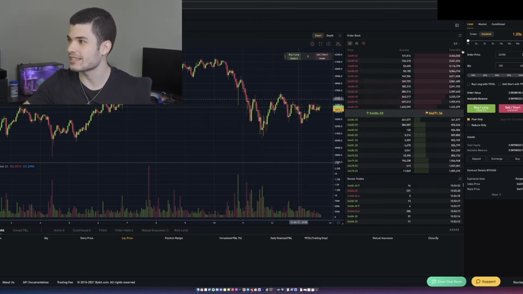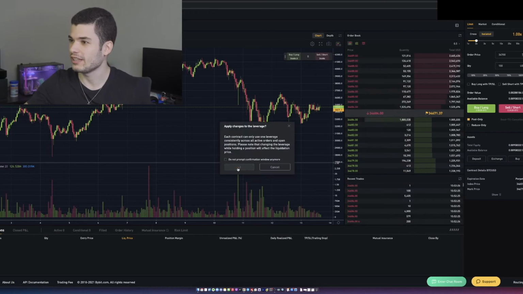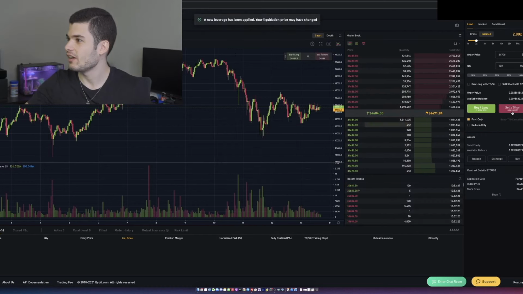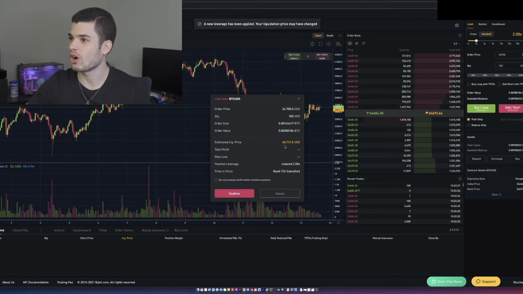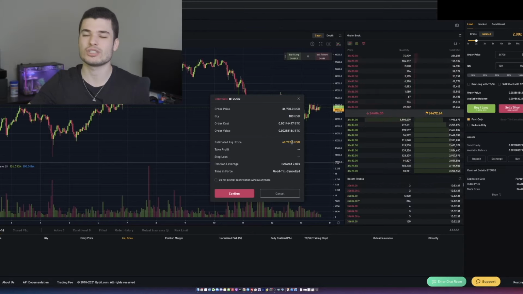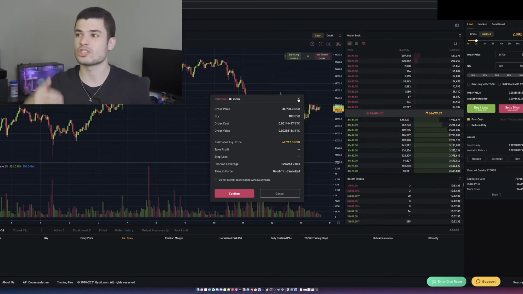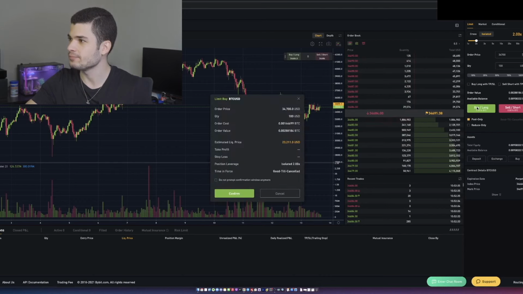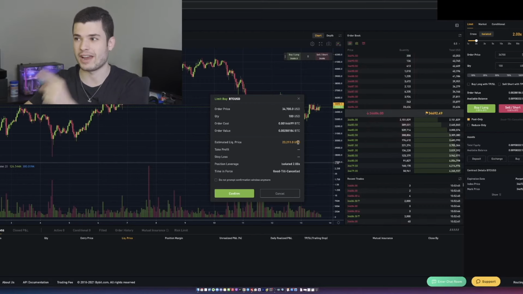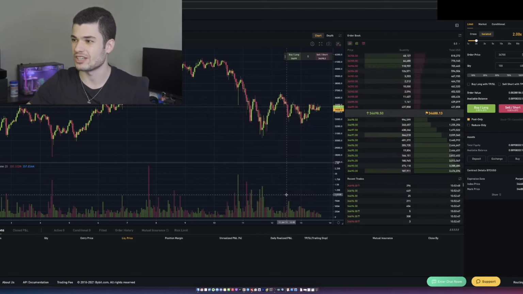Even at 2x leverage, right? If I click to 2x leverage and I click a short, our liquidation price is $68,712. So a lot of people use this in order to enter long positions with low leverage, because if I were to enter a long here, my liquidation price is 23,000. There is a very big gap between 34,000 that we're at right now and 23,000.